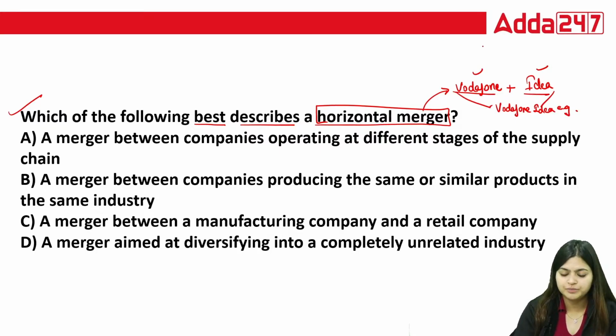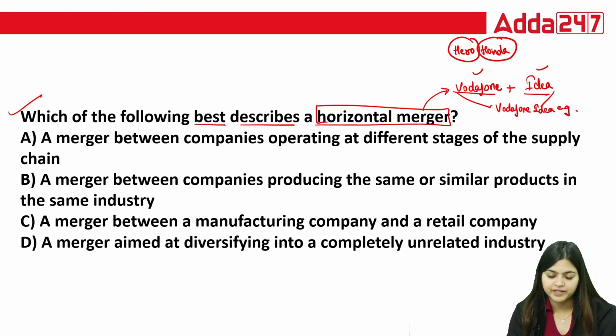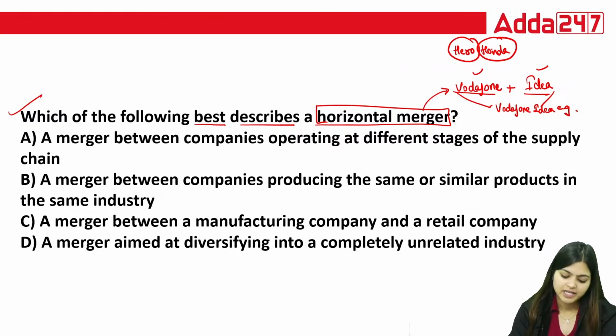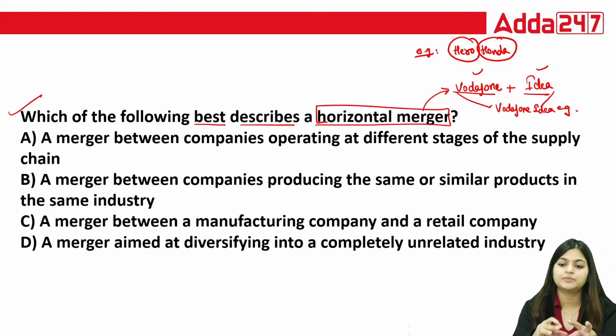You must have heard about Hero, Honda. Yes, Hero is one company and Honda is one company. But now they both are working separately. But earlier we used to see Hero Honda bikes. Yes, one company is from India and one is from Japan, I think. Yes. So this is your merger. Okay, when two different companies come together, that is a merger.